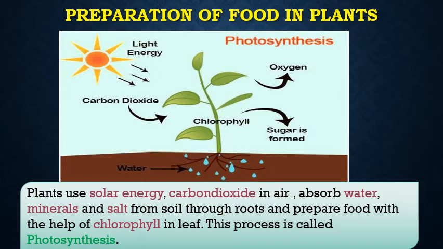Now, in the picture, you can see that the light energy and heat from the sun is absorbed by the plants. They take in carbon dioxide from the environment, and water and minerals are absorbed from the soil, and all these things are used with the help of chlorophyll. Chlorophyll means the green pigment that is present in the leaf. With the help of this chlorophyll, the plants produce food. Food is always in the form of sugar. This process of preparing food by the plants is called photosynthesis.